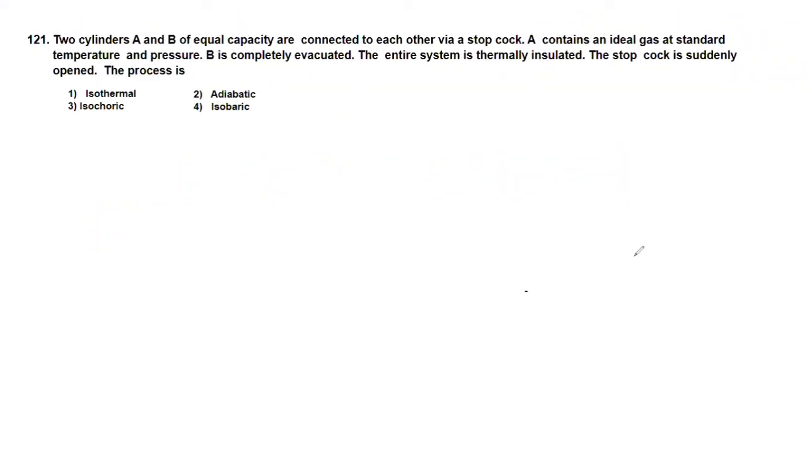Okay. Hi students. So now we are going to observe question number 121 related to the NEET 2020 question paper. See the question here. Two cylinders A and B of equal capacity are connected to each other via a stopcock. A contains an ideal gas at a standard temperature and pressure. B is completely evacuated. The entire system is thermally insulated.